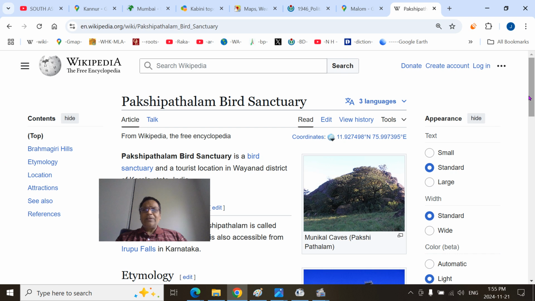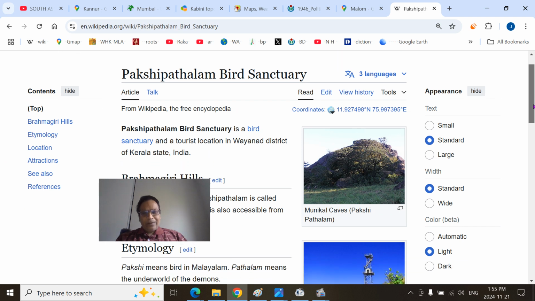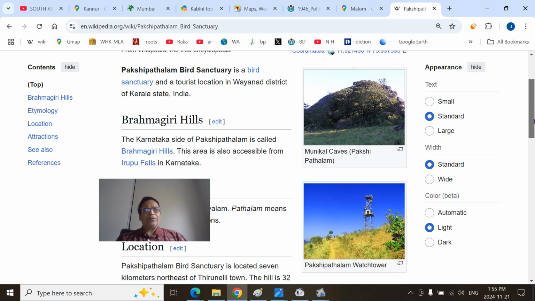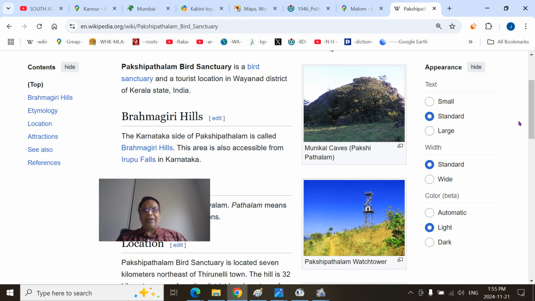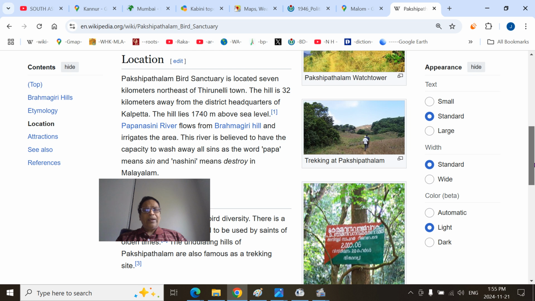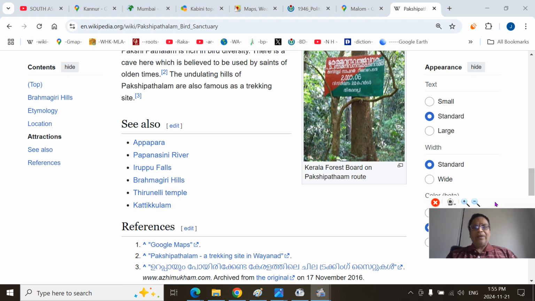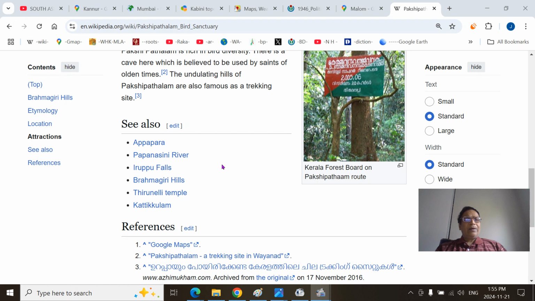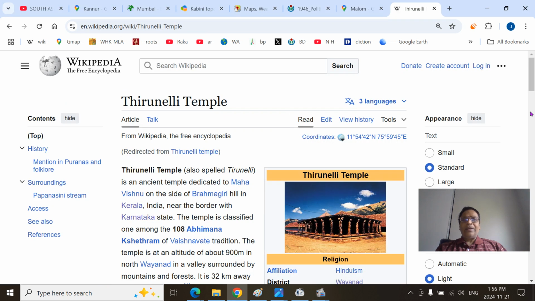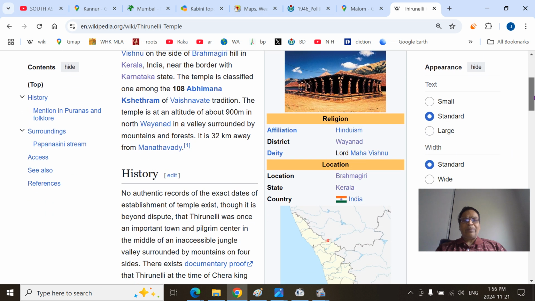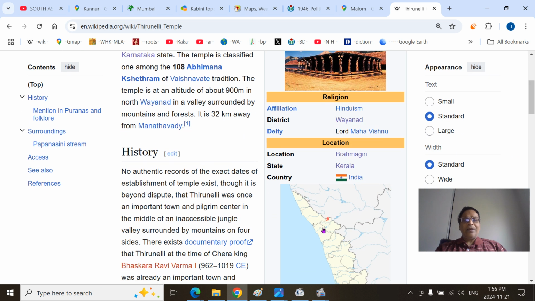This is the part near the Mananthavady region. This is the bird sanctuary. Pakshipathalam is also a peak mountain range in the Brahmagiri hilly region, and you can see trekking in Pakshipathalam, and nearby attractions are Iruppu Falls and Brahmagiri Hills and the Thirunelli Sri Vishnu Temple. That is part of the Brahmagiri. You can see this is the Kabani River here. This is the Mananthavady region.